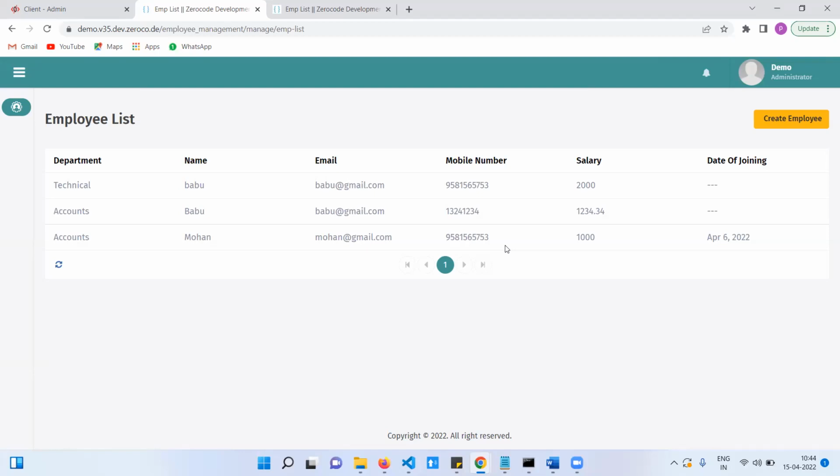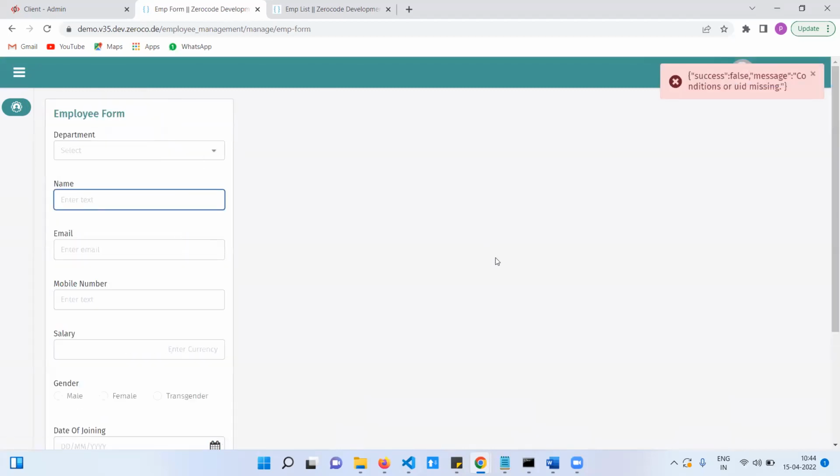Okay. Today's assignment is everyone create one application, employee. In that application, create a module as manage or anything else. We need two pages: one for showing the list of employees and another one is the employee form.